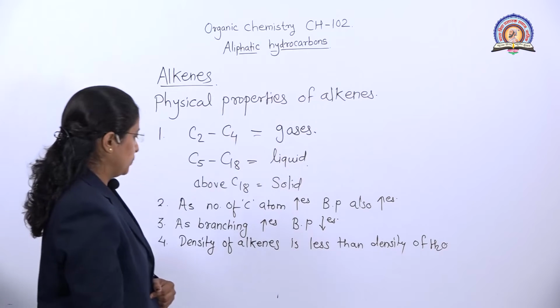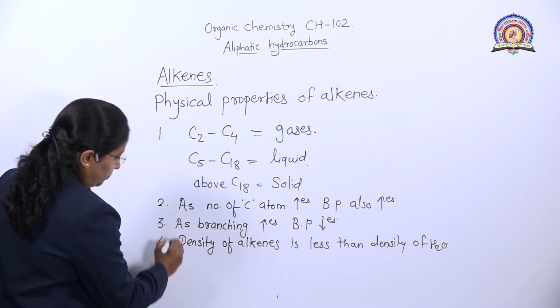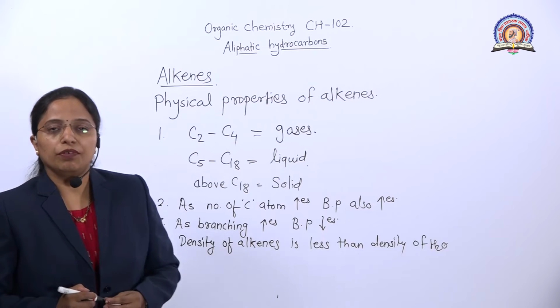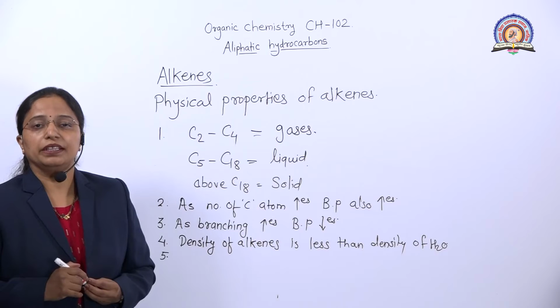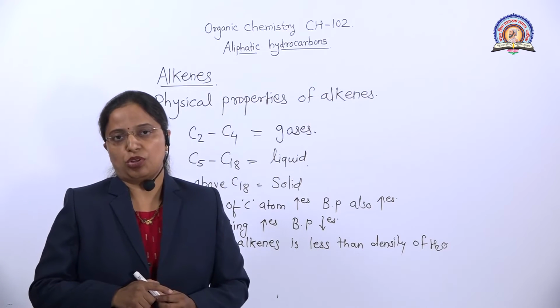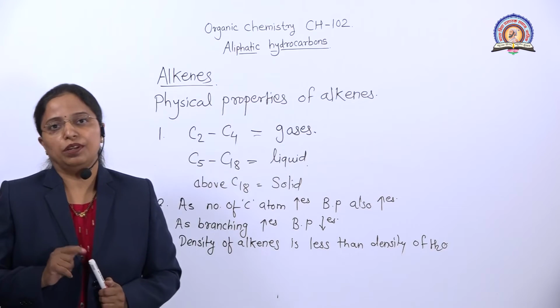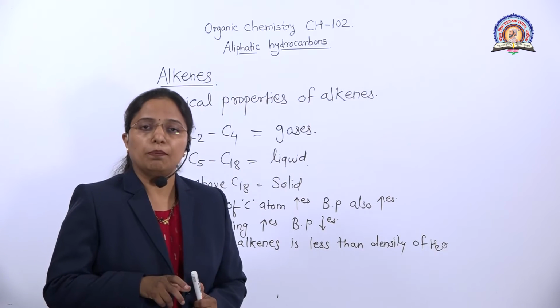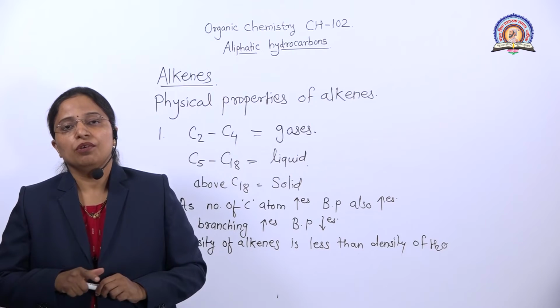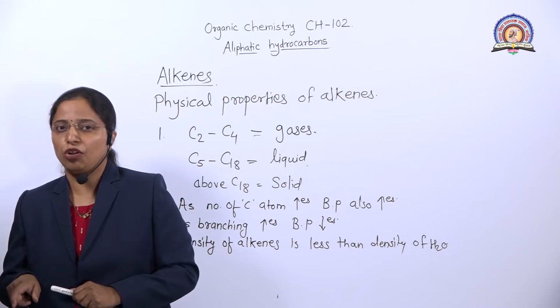Okay, and the last physical property of alkene is, we know that alkenes are non-polar. That's why they are soluble in non-polar solvent and insoluble in polar solvent, because we know that like dissolves like. Polar compounds are dissolved in polar solvent while non-polar compounds are dissolved in non-polar solvent.